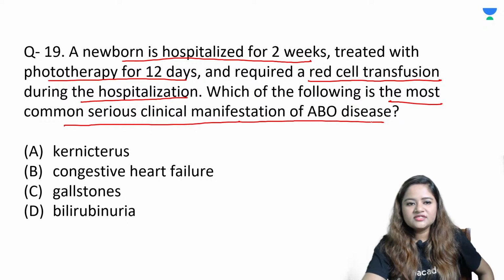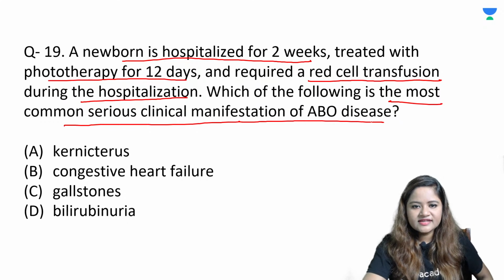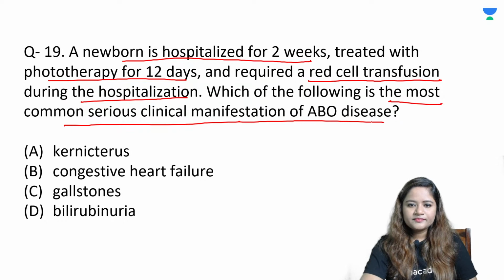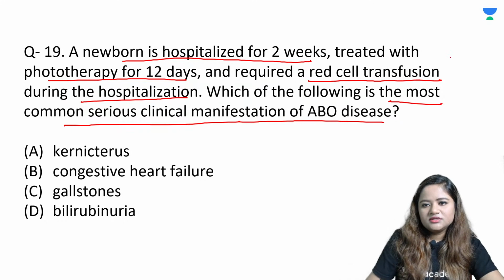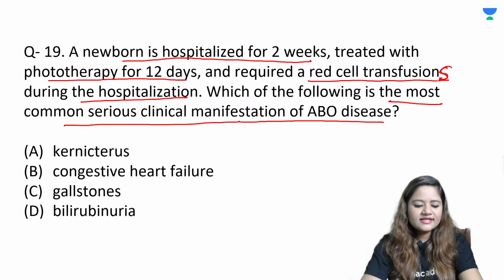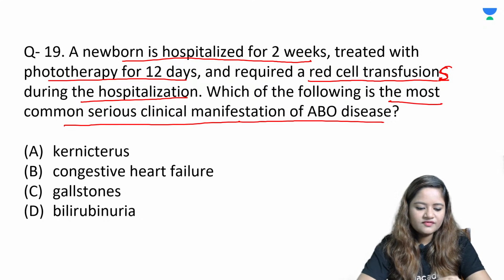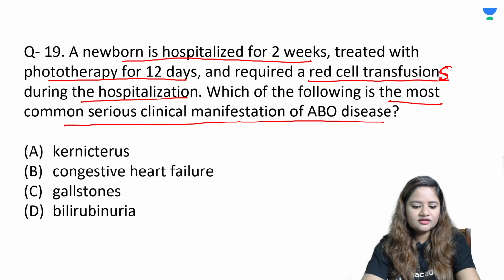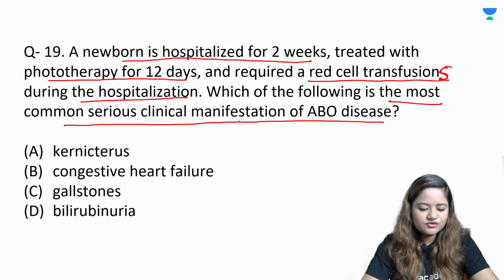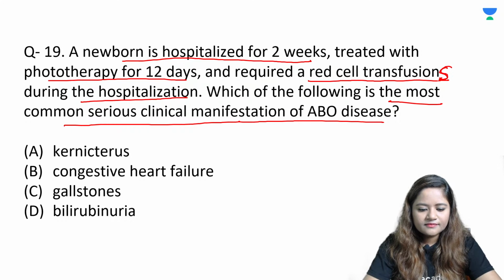Such a prolonged jaundice requiring phototherapy for 12 days, and there have been many transfusions also during hospitalization. So, what could be the most common and serious clinical manifestation of this ABO disease that has occurred in the newborn? If you give many transfusions to the baby, what can occur? Very simple question.